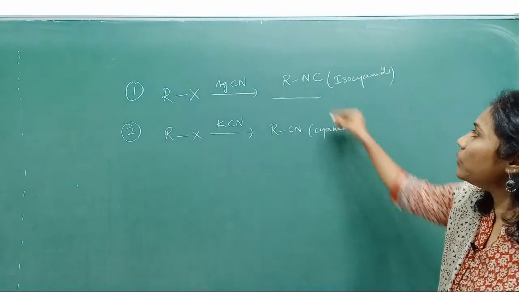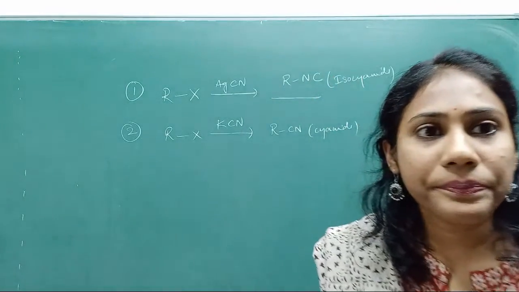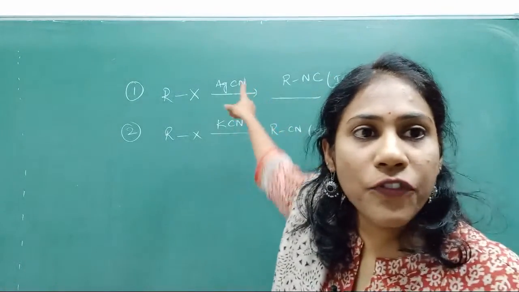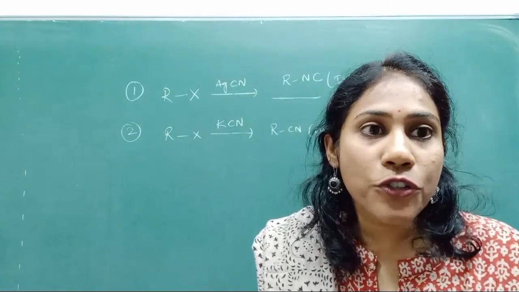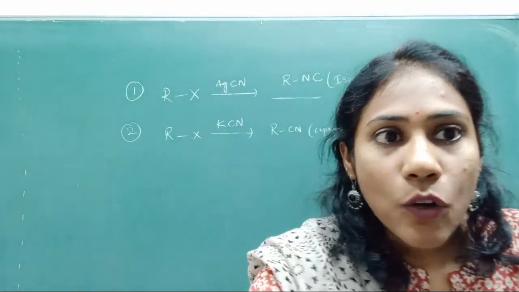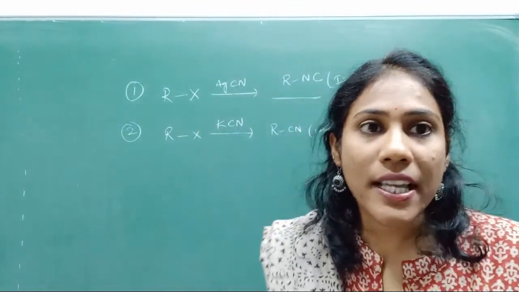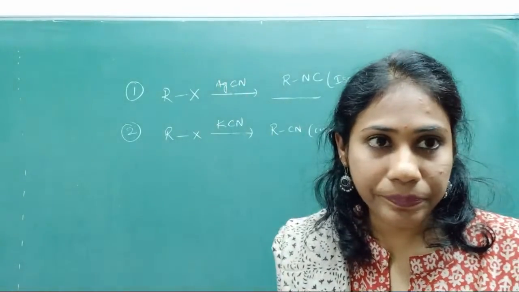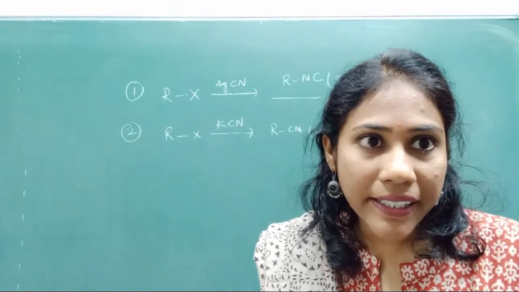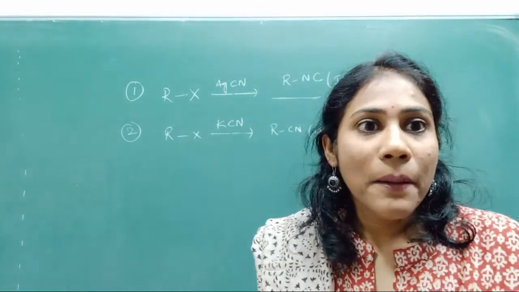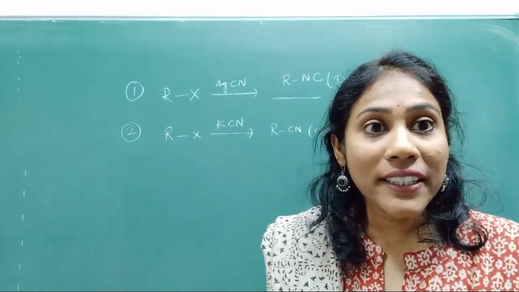Tell me why you get isocyanide here. What is the reason for isocyanide? Reason is also very, very important, guys. Why are you getting isocyanide in case 1? Viru Gowda, ambident nucleophiles, that is not the reason.